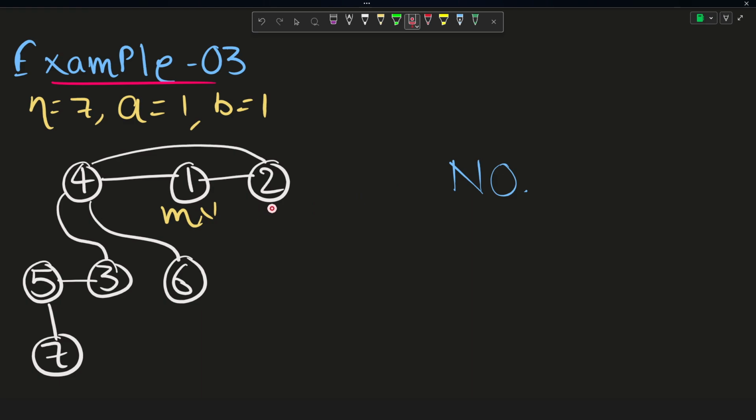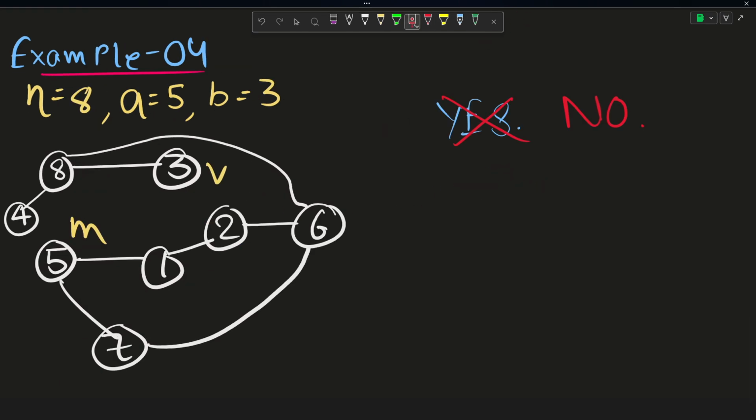Similarly, if we look here, the case was simple enough, that is A is equal to B, that is they are already present on the same city, so it doesn't matter if they are present on the cycle or not, right? Since they are present on the same city, he will get caught, and hence the answer is a no.